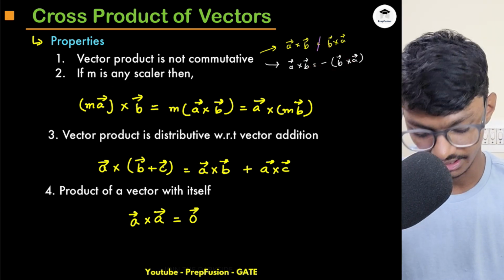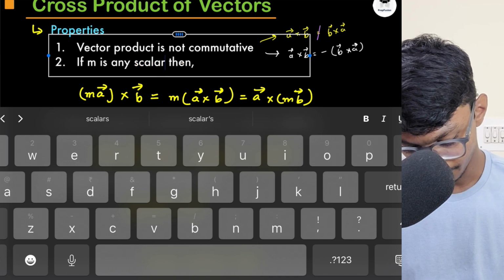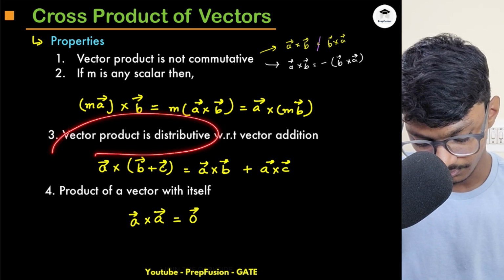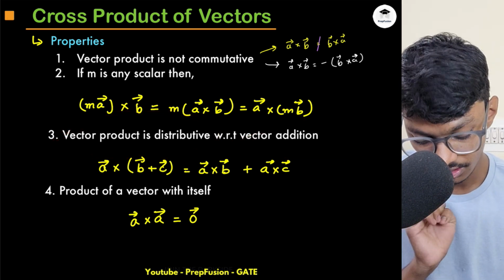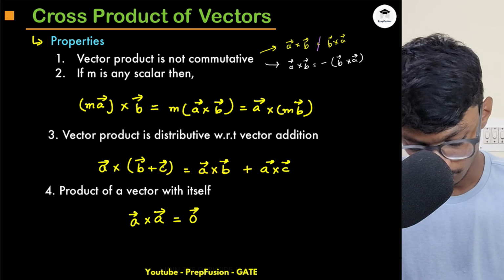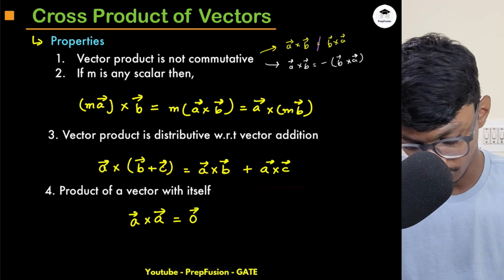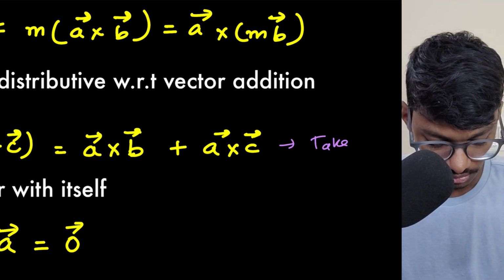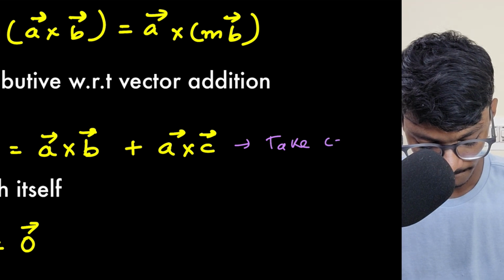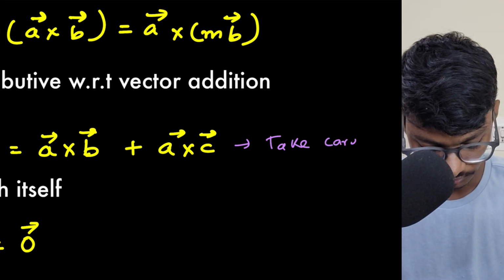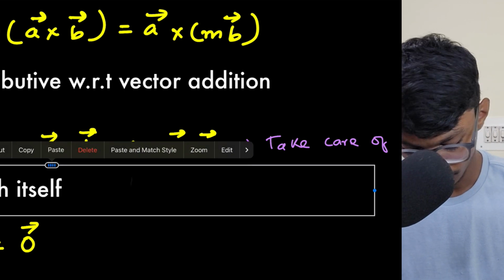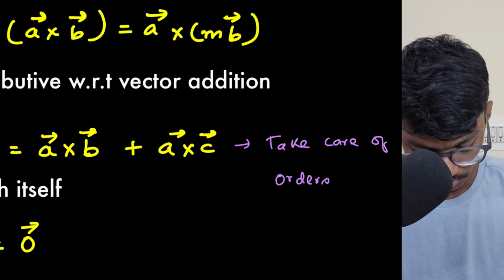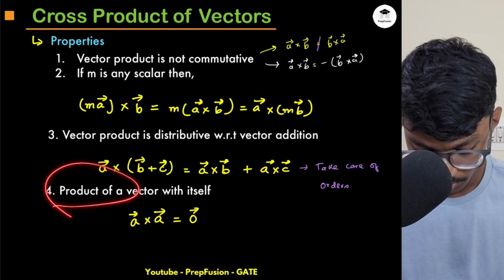Now the scalar thing is again the same. If I multiply a scalar, I can compute the vector product first, then multiply the scalar later on. And vector product is distributive with respect to vector addition, but you just have to take care of the order. It will be a cross b and not b cross a. It will be a cross c and not c cross a. So you have to take care of the order.